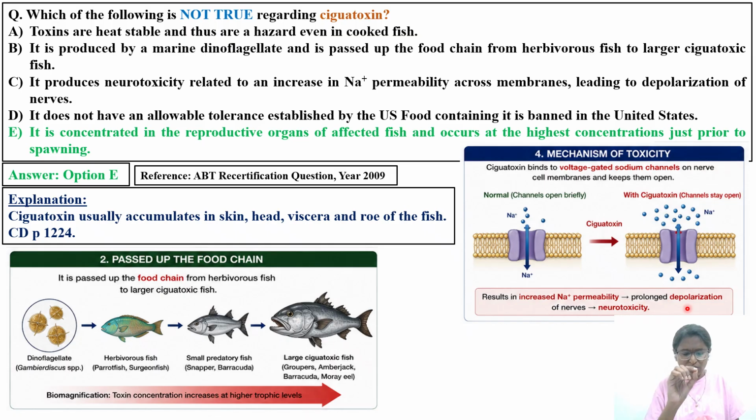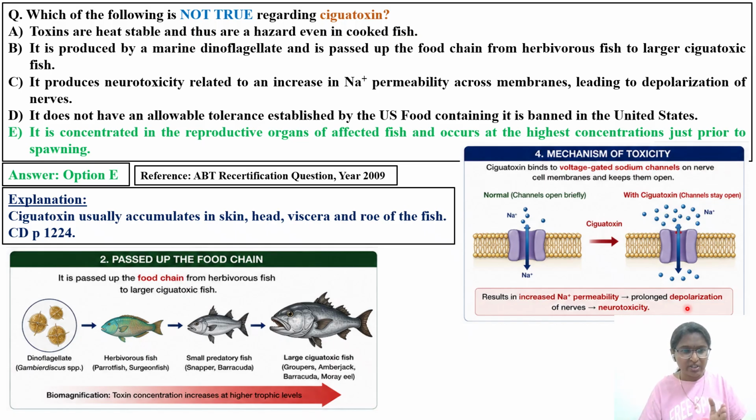In the membrane potential, you have different repolarization and depolarization phases. This particular phase, the prolonged depolarization, will be taking place. As the channel will be open only, more sodium ions will enter into the cell. As a result, firing of neurons, neurotoxicity, seizures, and tremors will occur. This is the take home that you have to remember.